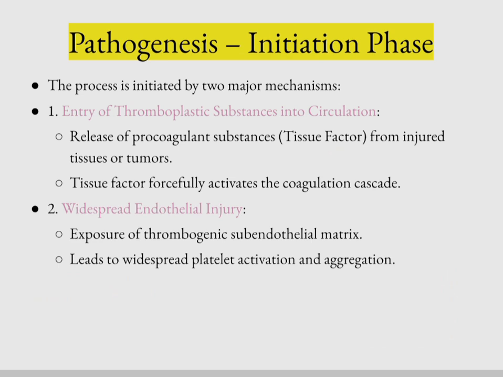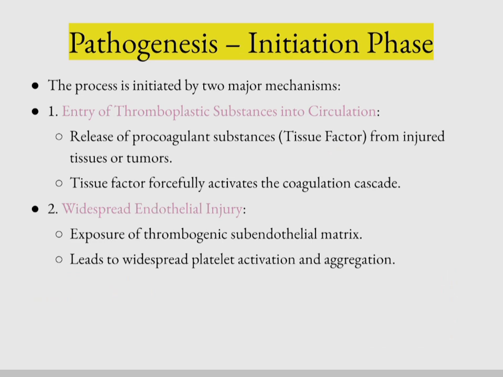So pathogenesis, the initial phase consists of two steps. DIC is initiated by two major mechanisms. First one is entry of a thromboplastic substance into circulation. So there is a thromboplastic substance or a procoagulant substance like tissue factor released into circulation from injured tissues or tumors, and this tissue factor forcefully activates the coagulation cascade.